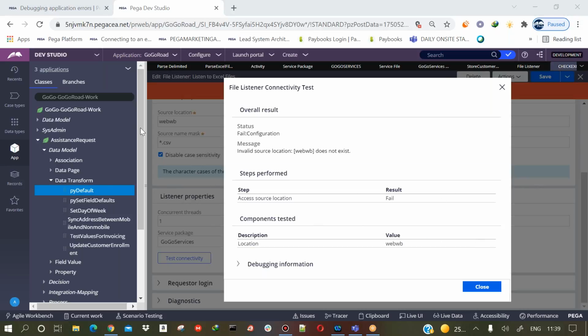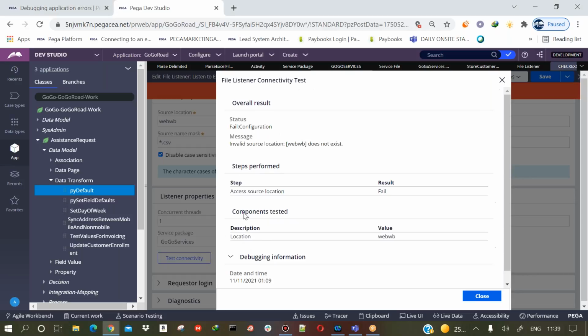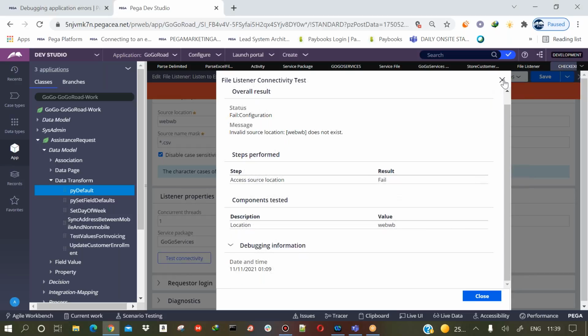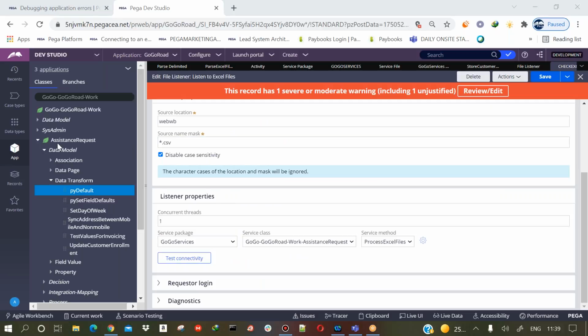WB directory is not there. Yeah, I told you, right? Like I told, within your Pega instance, wherever your Pega is installed, in that particular directory, you need to have access to that particular location. Then only you will be able to test whatever the configuration that you have done. So that's it. You need to just check these configurations, and then you are ready to do that.